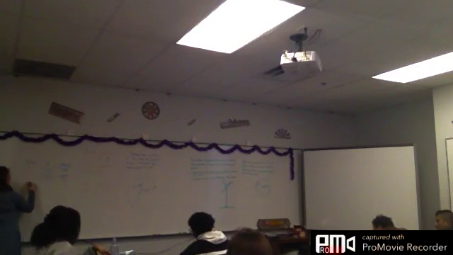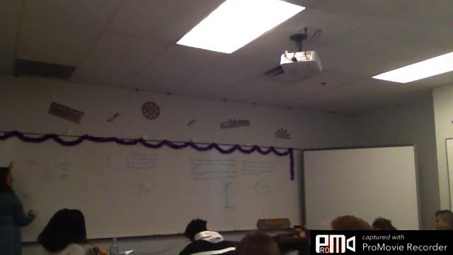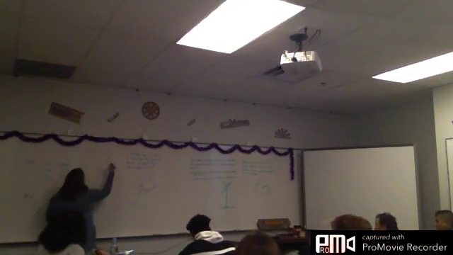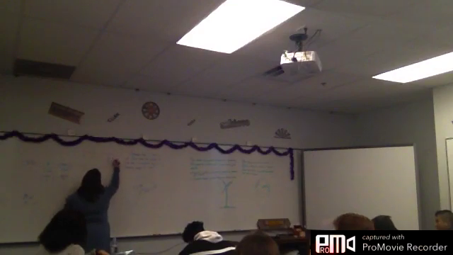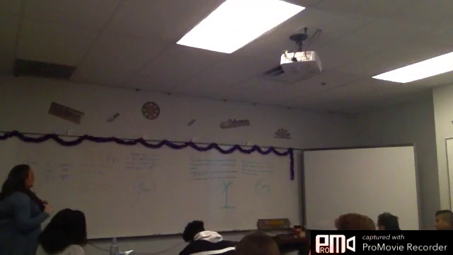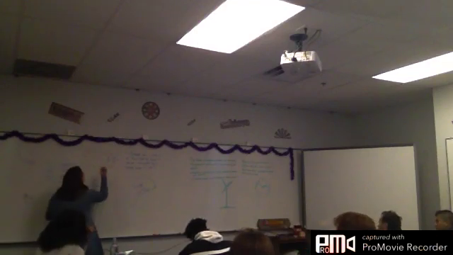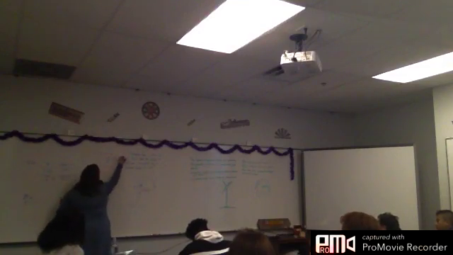If I have a 90-degree angle and I know that this part is 30 degrees, how do I figure out what the rest is? We subtract, right? We're going to do the same thing in radian form. Pi over 2 minus pi over 12 will give me my complement angle. What is your common denominator? 12. So times this by 6, so this should be 6 pi over 12, yes? 5 pi over 12. There's your complement angle.